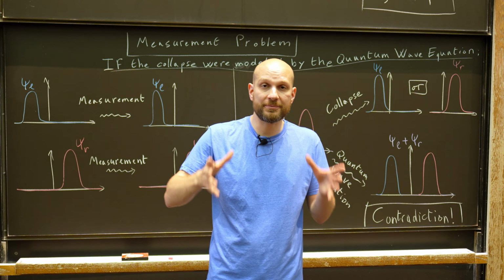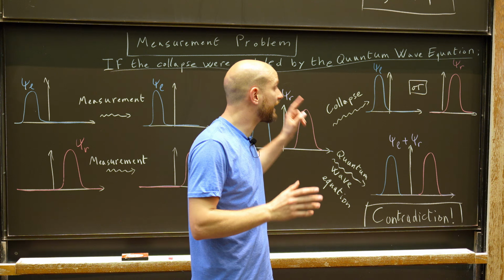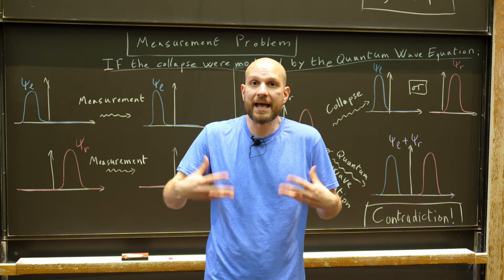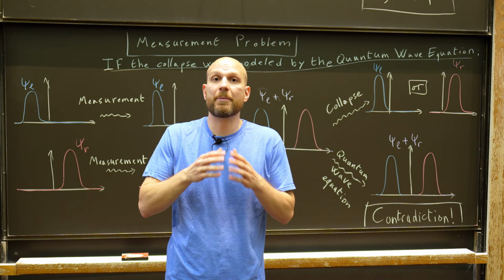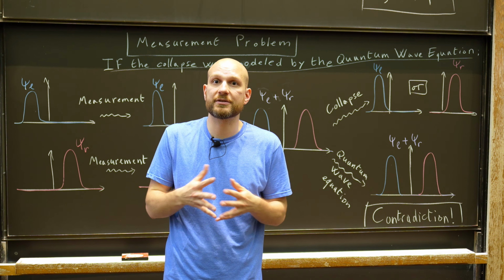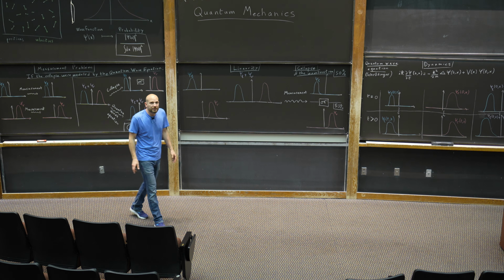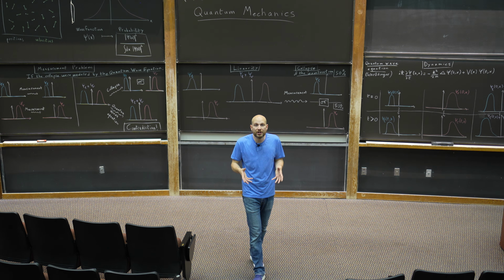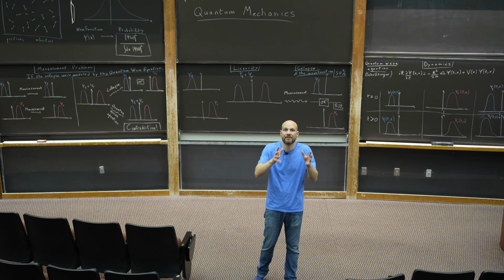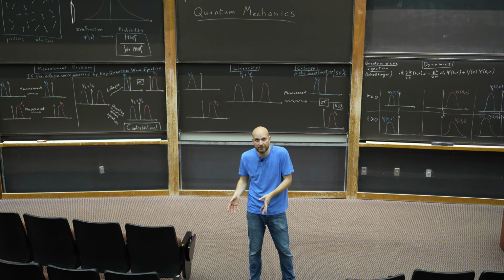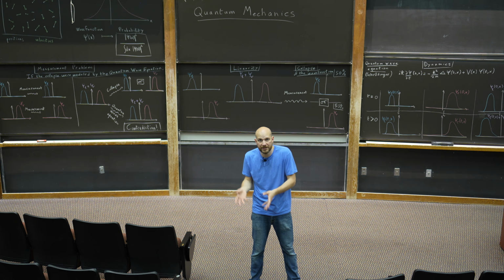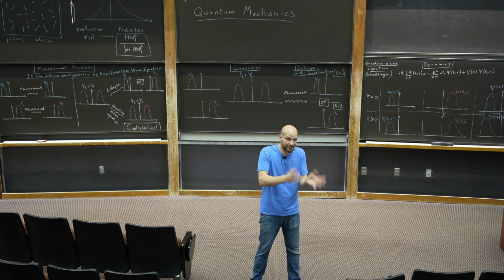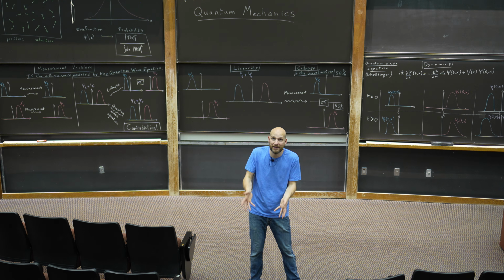The measurement problem says that the collapse of the wave function cannot be represented by the natural evolution of a quantum wave function. The conclusion of all of this is that the measurement process is not the product of the interaction of the measurement device with the system being measured. But this is a real problem, because physically, a measurement really is the interaction of the measurement device with the system being measured.